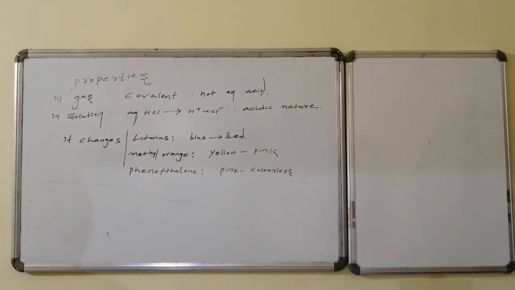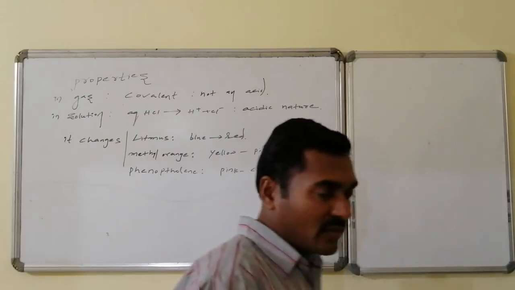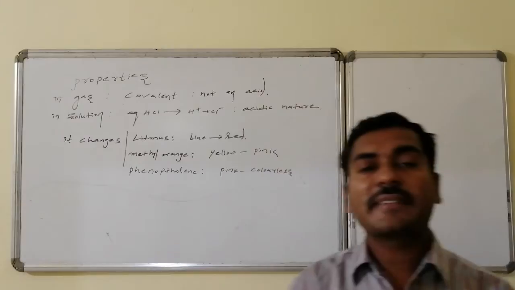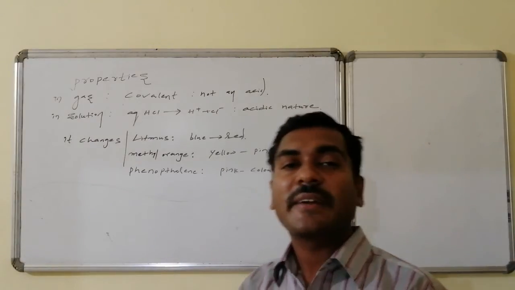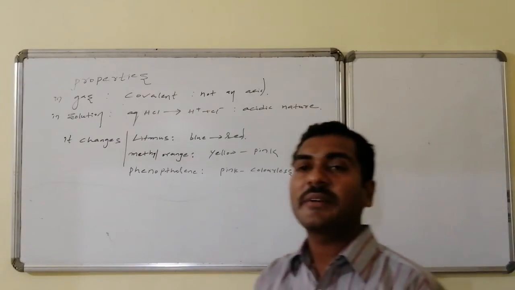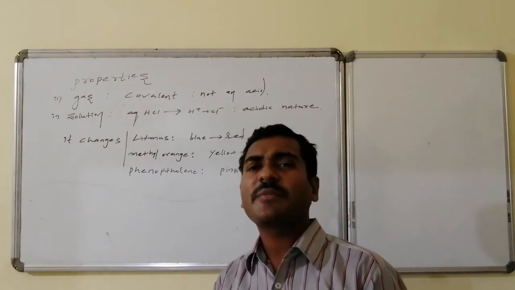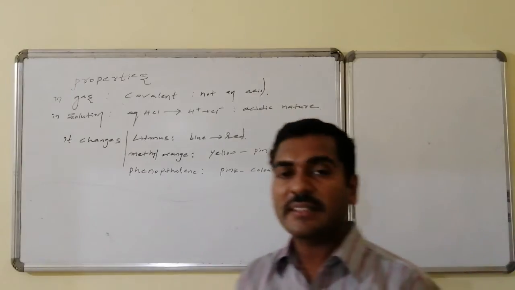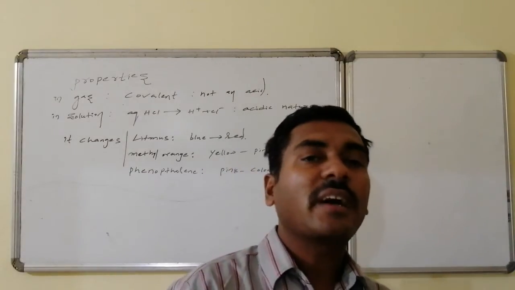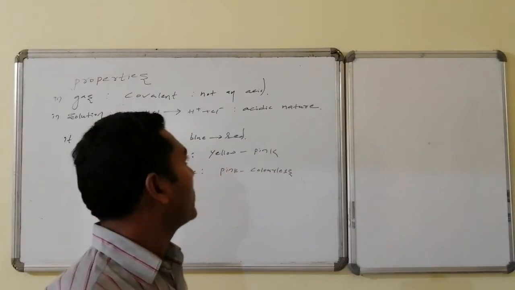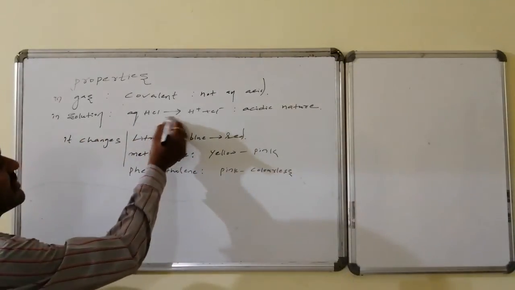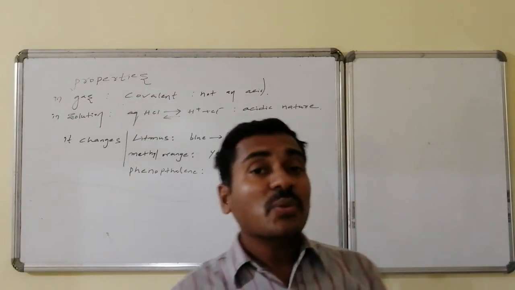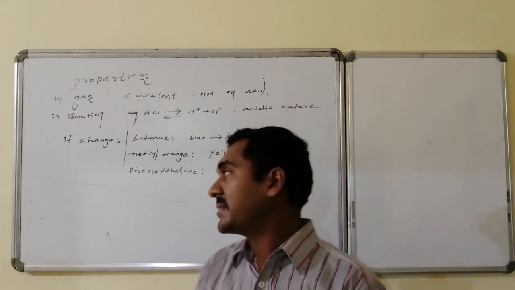Physical properties related to hydrochloric acid. HCl in the gaseous state is covalent in nature, and it does not have any acidic property. It doesn't undergo any kind of dissociation. It is present in the form of discrete molecules. Whereas in solution, aqueous HCl is present in the ionic form to a certain extent with an equilibrium. That is, it exists in the form of H plus ion and Cl minus ion. Thus, it acts as a source of H plus, hence it behaves as an acid.